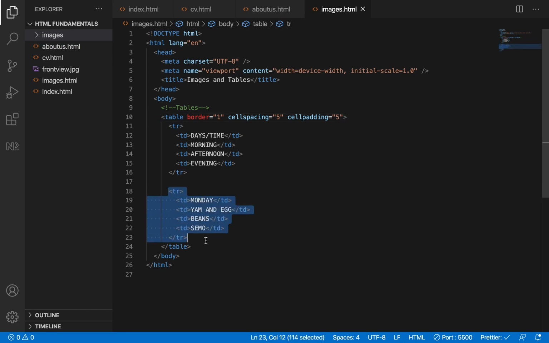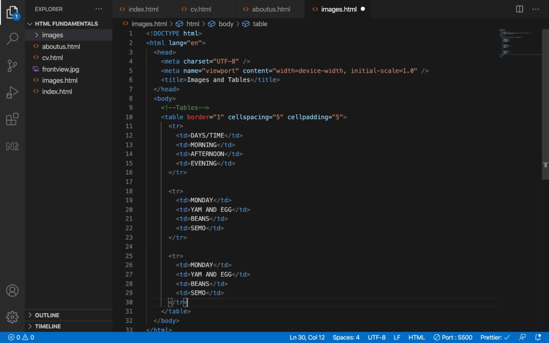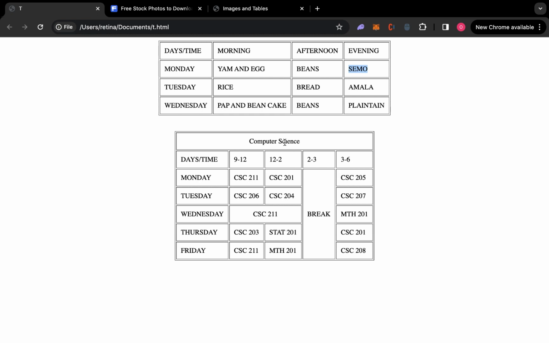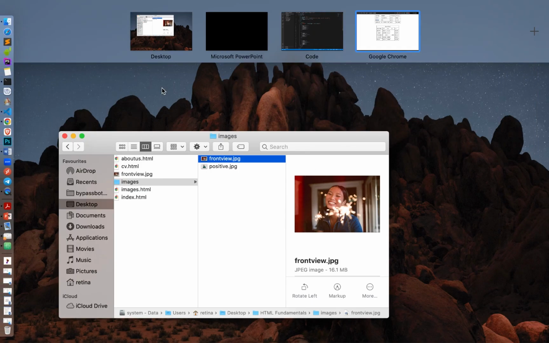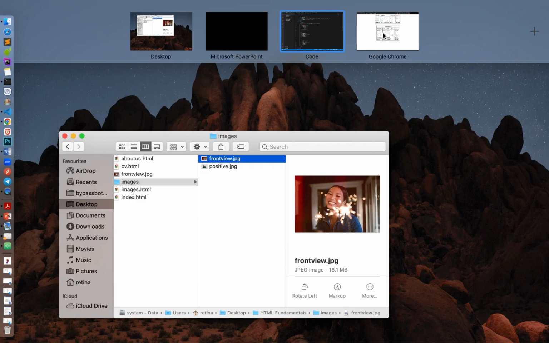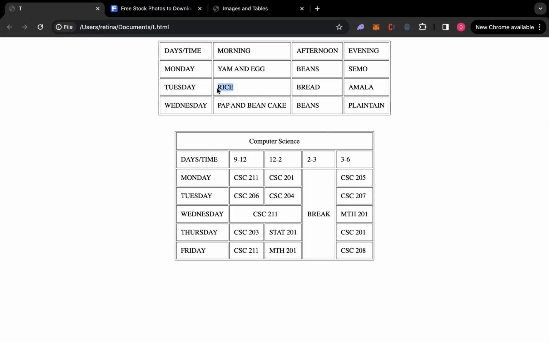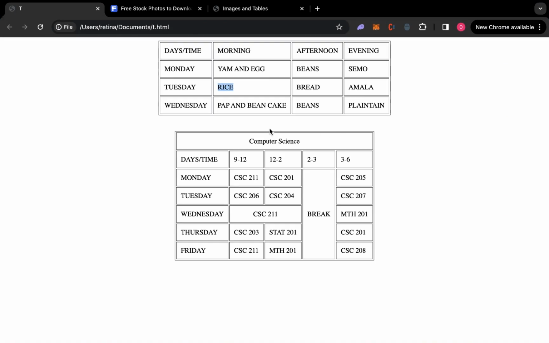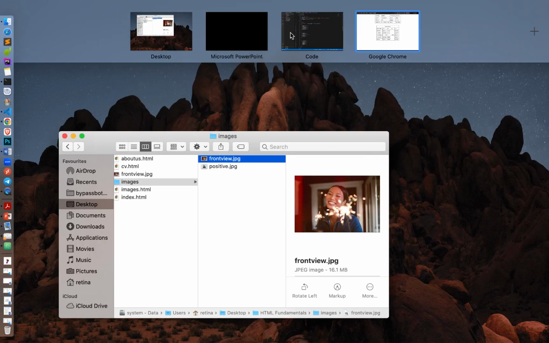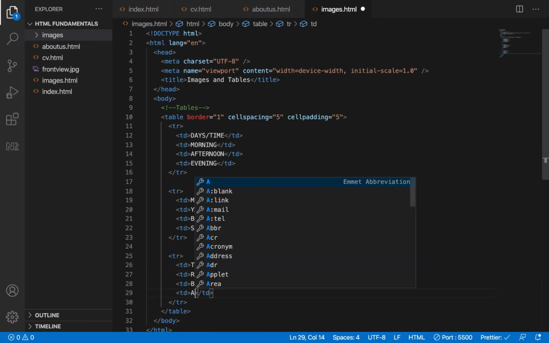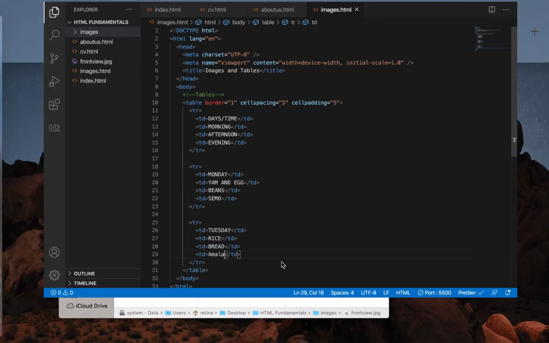You do for this one too, the same thing, the same row and column. We just come here and change it. This one will be Tuesday now. This one will be rice. This one will be bread. And last will be amala. So that's table for it. That's all about tables.